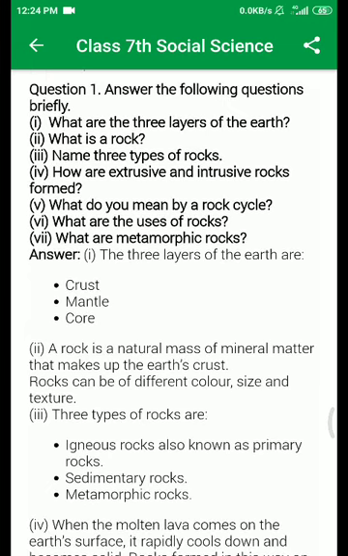A rock is a natural mass of mineral matter that makes up the earth's crust. Rock can be of different color, size and texture.